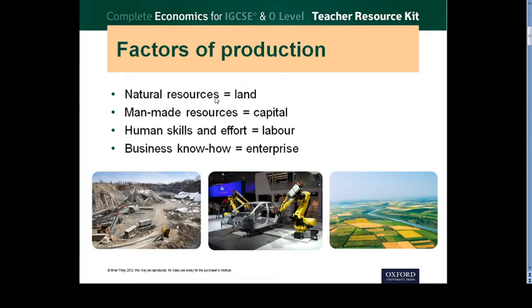All the natural resources that are basically produced by nature, they are land. Any man-made resources are capital, for example machinery, tools, anything. Labor is people who are working, who are producing things, men, women, anyone. Enterprise is business know-how, entrepreneurs who are putting their efforts and skills into the business. So factors of production are a combination of these four things, and in every business factors of production are involved, at least 3 or maybe 2 or 4, but they are always involved in every business.